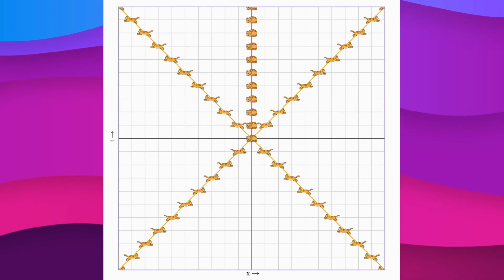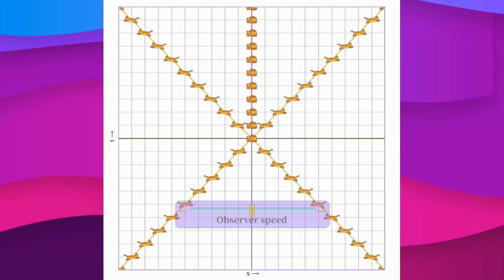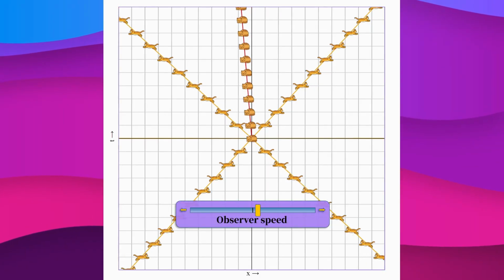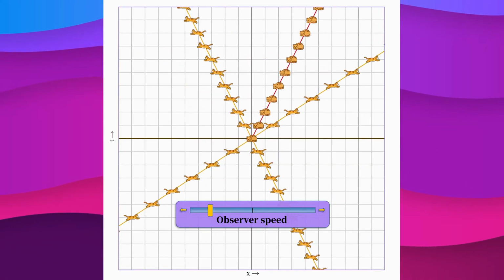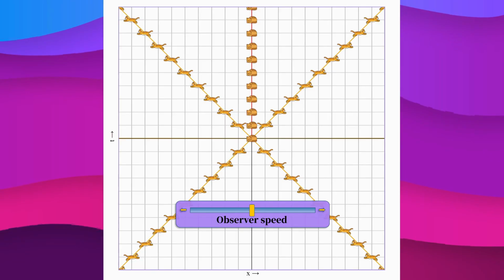Just in case, I drew another cat, also running at the speed of light, but in the opposite direction. If we start moving relative to the stationary sleeping cat, the lines of the light speed cats will change their angle, which doesn't suit us, since it contradicts the experiment.